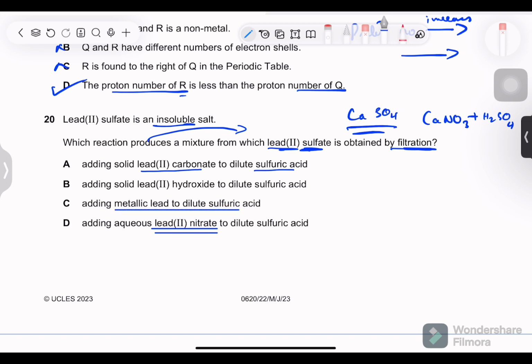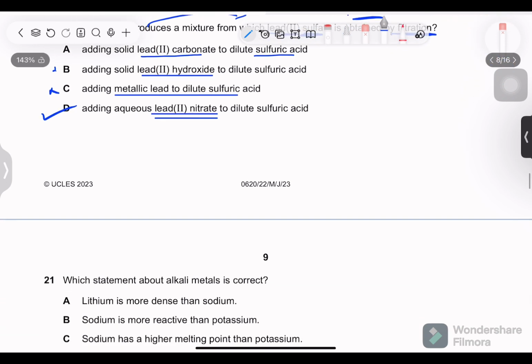This we can't take because lead won't react. Lead(II) hydroxide, this will neutralize and another substance will be formed. So this we can't take. As for A, we don't want any extra substance to be formed. So we have to choose. This is not wrong exactly, but the thing is that we have to choose the best option, which is lead(II) nitrate, because this is soluble in water.